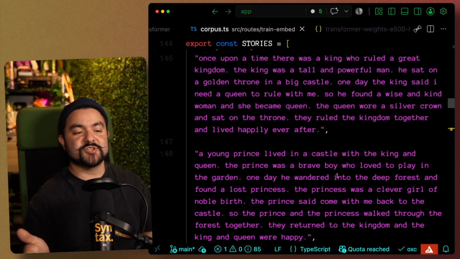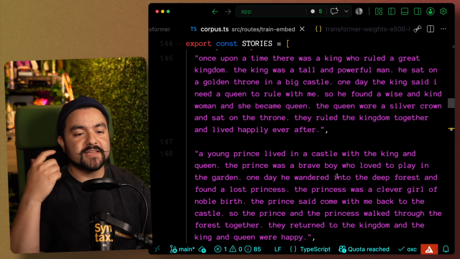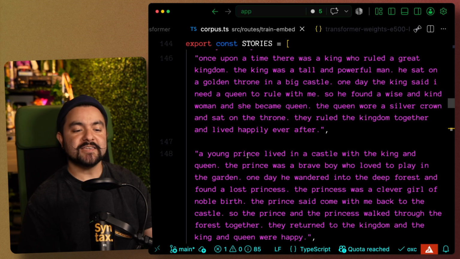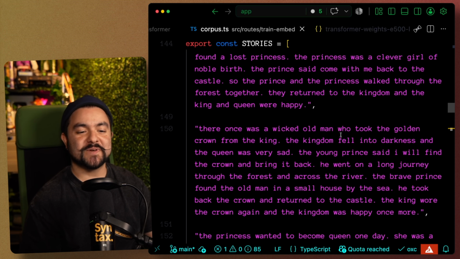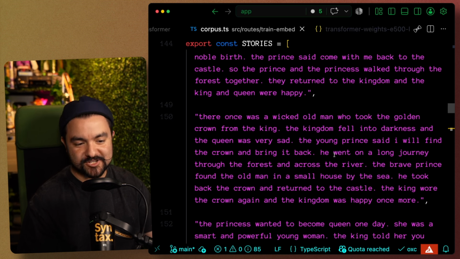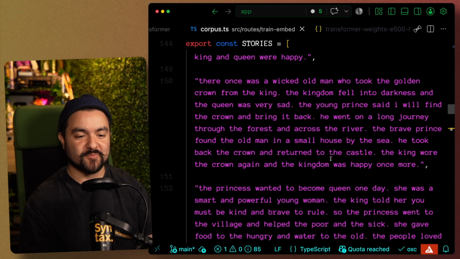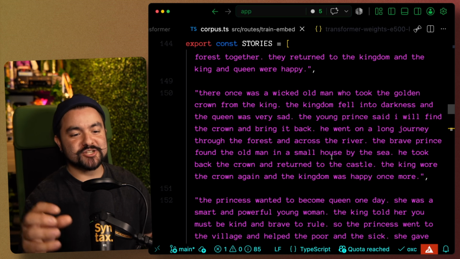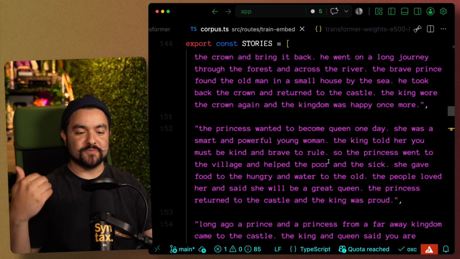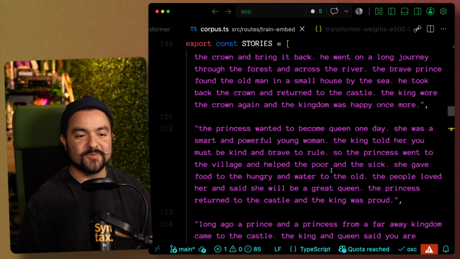Now, the corpus for this training was a little over 30 short children's stories. So "once upon a time, there was a king." "A young prince lived in a castle." "There was once a wicked old man." So we have 30 different short stories. They're about 4 or 5 sentences each. And this is what we actually train the transformer on. So it's learning the relationships between characters and place and setting. And that's going to allow it to predict the next word when we're writing out our own stories.